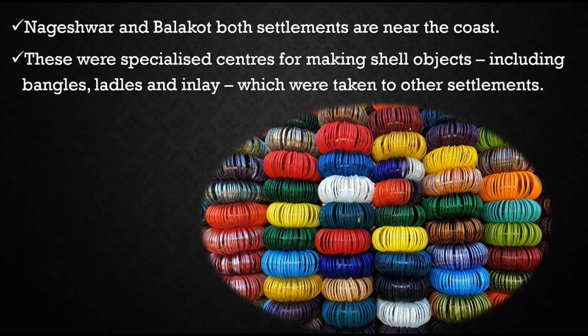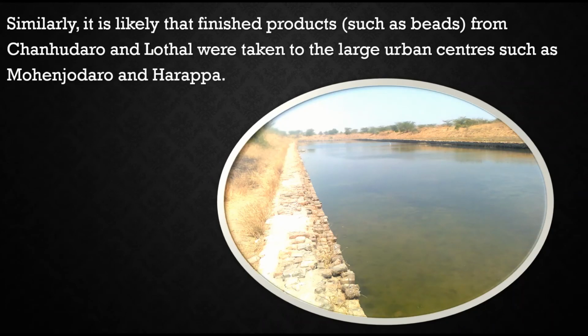Nageshwar and Balakot are very near to each other, and it is very famous for bangles. Try to remember these places, Balakot and Nageshwar. And Lothal, the importance of Lothal, as you know, it is a port city, so exports used to be carried from this place.